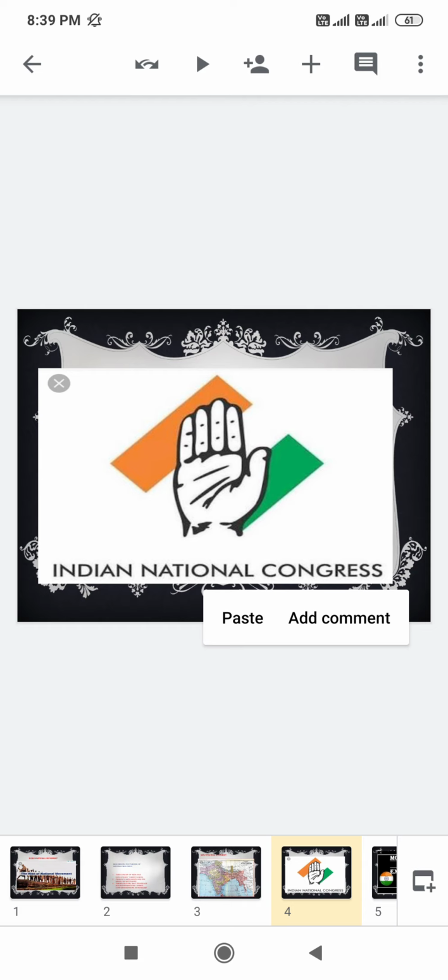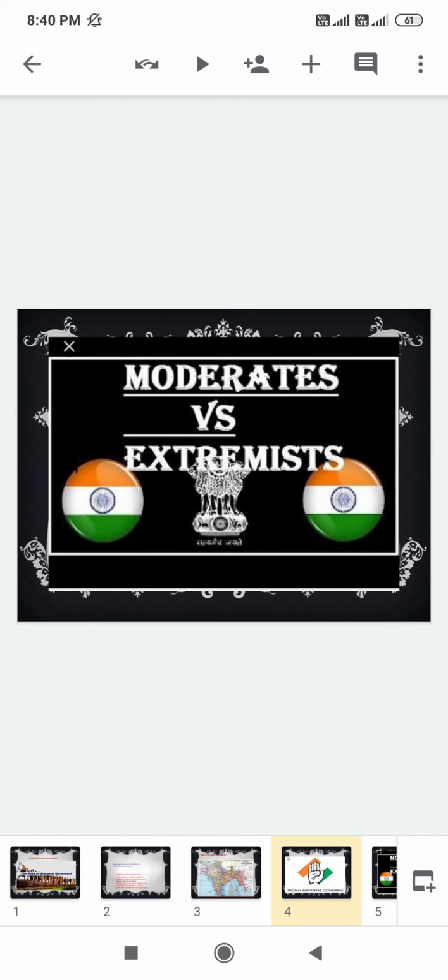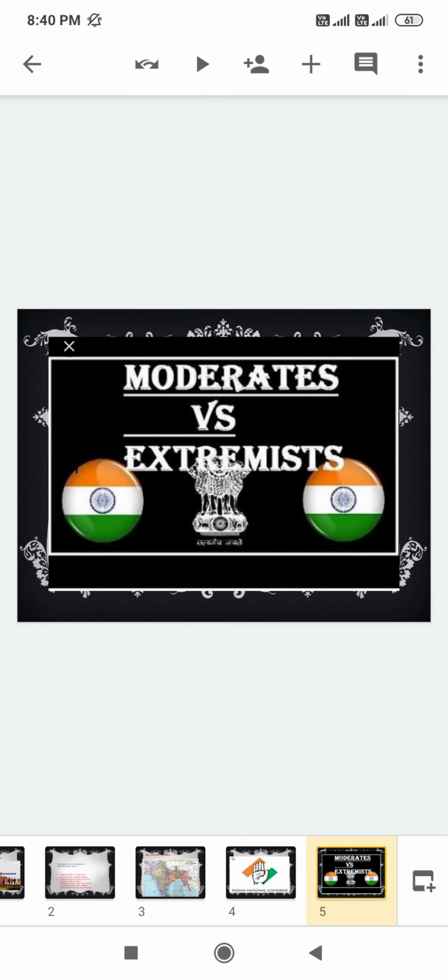Even among the Indian National Congress Party there was no unity. Why? Because the party was mainly divided into two groups, the moderates and the extremists. Both of them had different ideologies, and different aims and objectives.